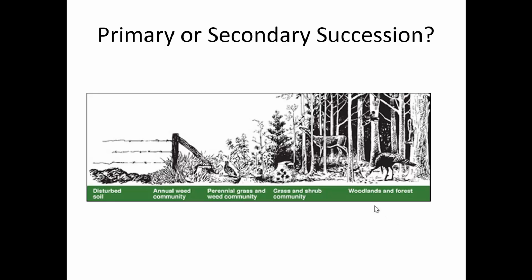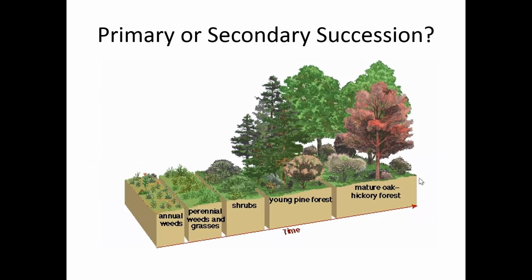If you said secondary, you're correct. Notice it starts with disturbed soil and then continues to grow. If it had been primary, it would have started with rocks. Take a look at this one. This one should also be secondary succession. There's already some weeds and some soil there, so it's not starting from the very beginning. Remember, secondary succession happens a lot quicker than primary succession.